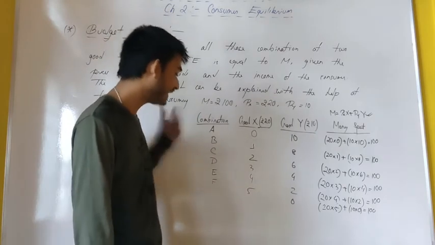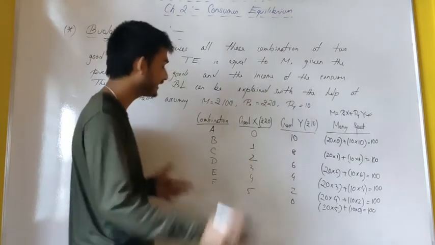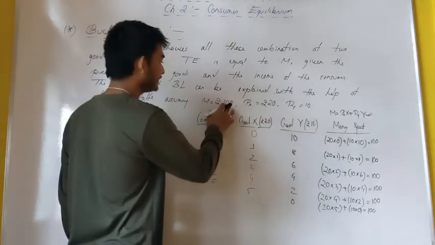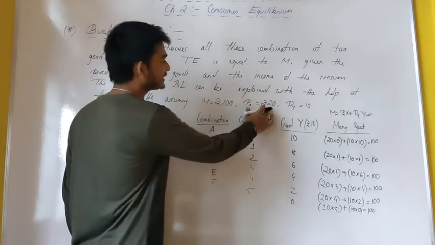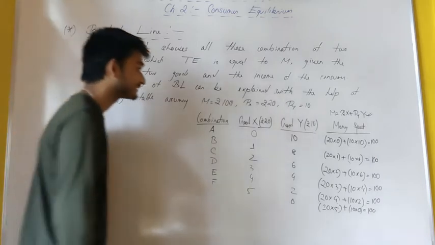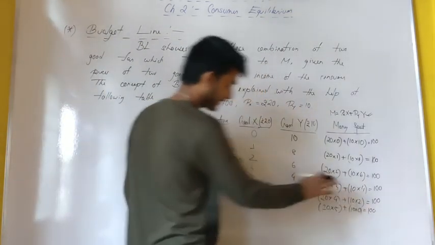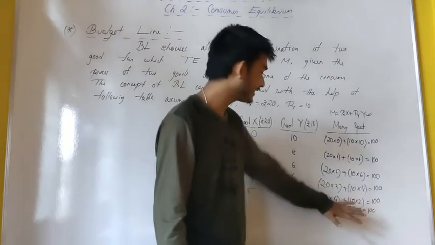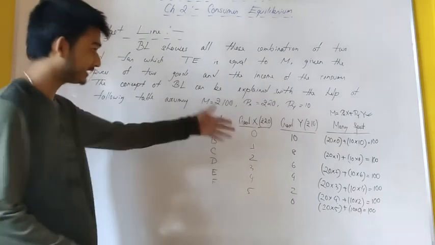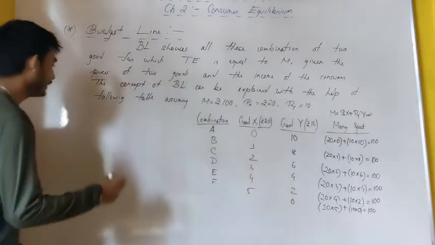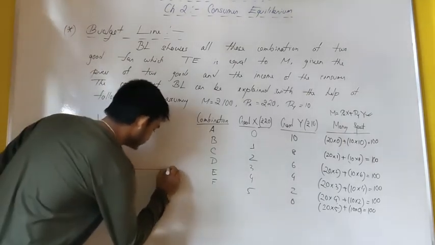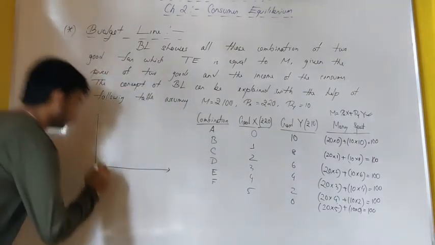And coming to the last extreme, where he is spending his entire income on good X only. Given his money income of rupees 100 and the price of good X as 20, he can purchase 5 units of good X. And I hope this part is visible. If not, you can easily calculate it. Just multiply with the price and add them together, everything will result in 100. Well, now let me get into the diagram, how the diagram will look.